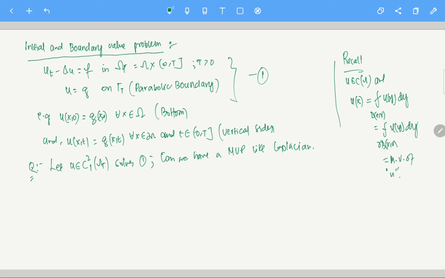Essentially what it is saying is, if you want to calculate the value of u at the point x, you just look at the mean value of u in the ball surrounding x. That gives u(x), and this is an if and only if condition, right? If u is continuous and u(x) looks like this, that implies u is harmonic, and vice versa. If u is harmonic, then of course u(x) will look like this. So that we saw.